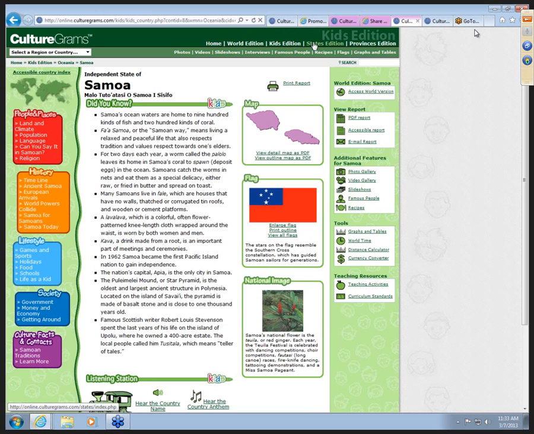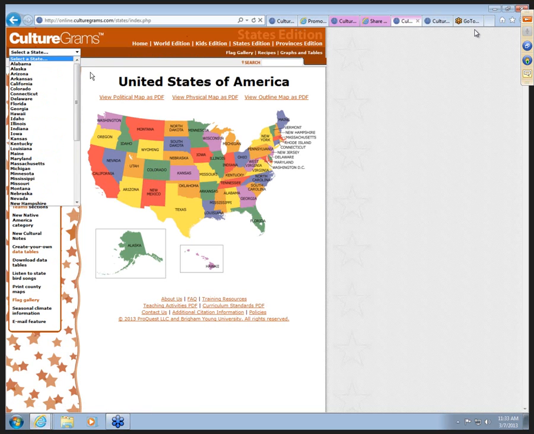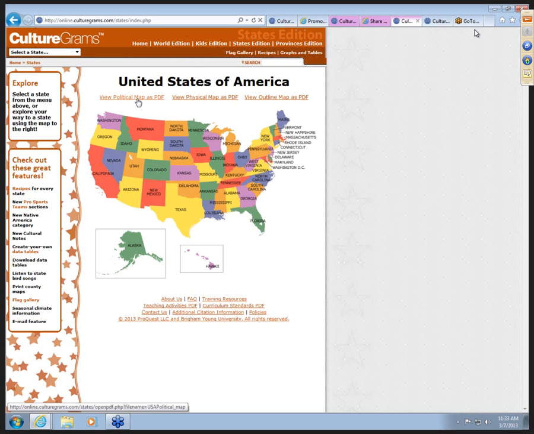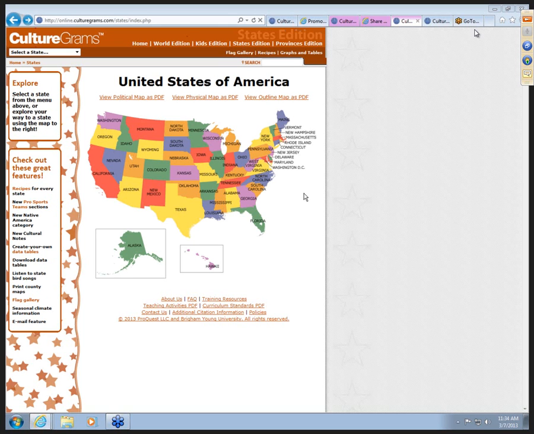Moving across here to the next edition, that's the States Edition. Again, we've got our map that we can select from, and at the top left, the drop-down menu. You can also view the political map, physical map, and an outline map in PDF format. A great tool for library programs or school programs. So there you've already got an outline map of the United States to use in classroom teaching or for a kid to include in their reports.